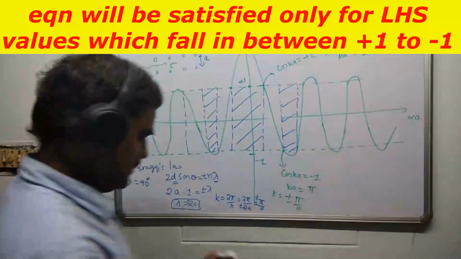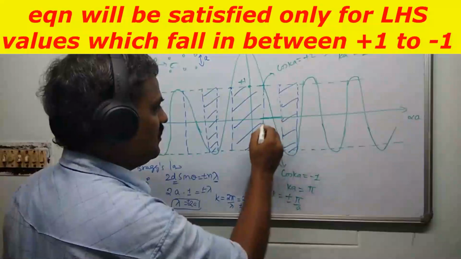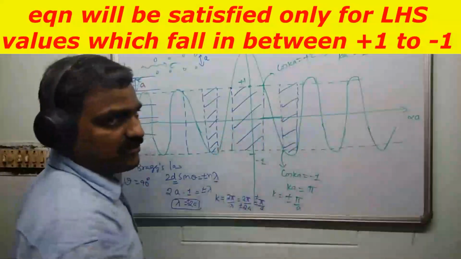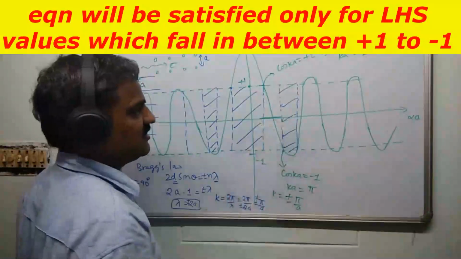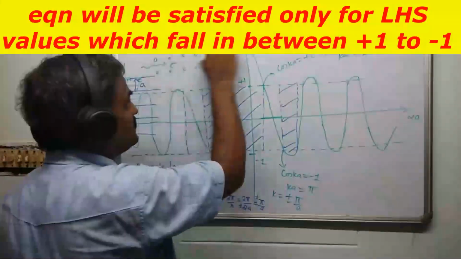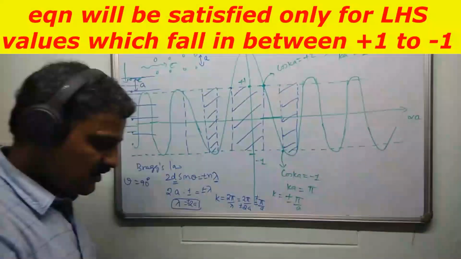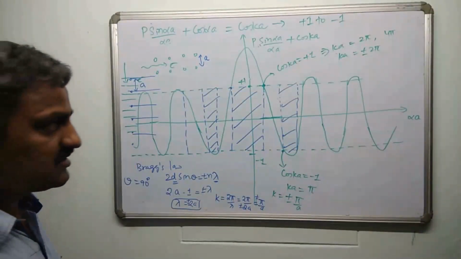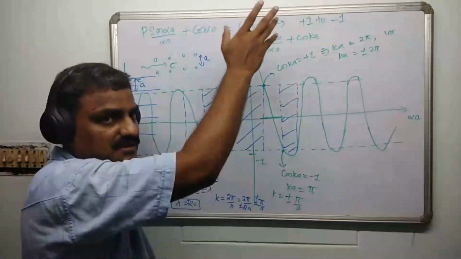Try to understand. If you look at this region, this axis is alpha a. For all these alpha a values which lie in between this region, the left hand side of this equation has values which lie in between plus 1 and minus 1. So can it not take some of the solutions in that region? Because after all, the right hand side is saying it lies in between plus or minus 1.